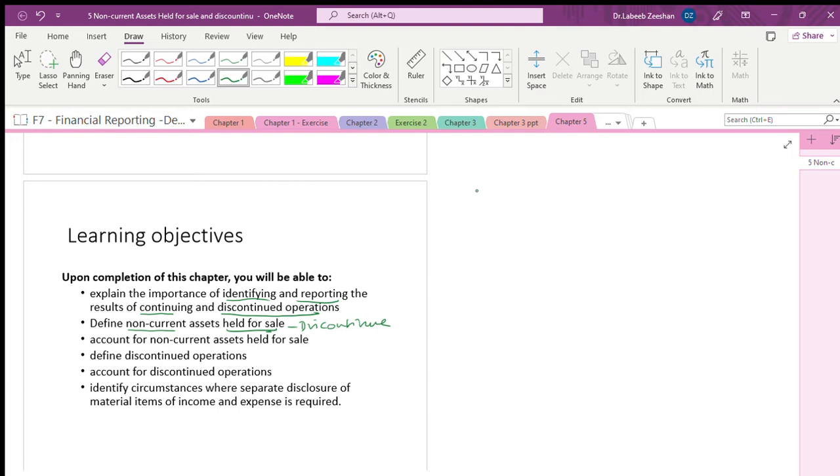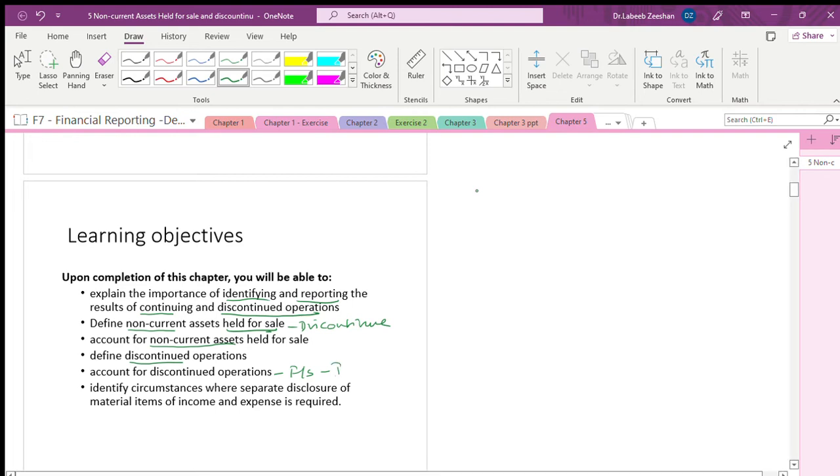We are very much concerned about how we have to account for non-current assets. Non-current assets are important, and how we have to dispose of them. What is the definition of discontinued operation? When we say that this company is going to be discontinued, there are some clauses and some regulations. Then we account for the discontinued operation and again prepare a financial statement.